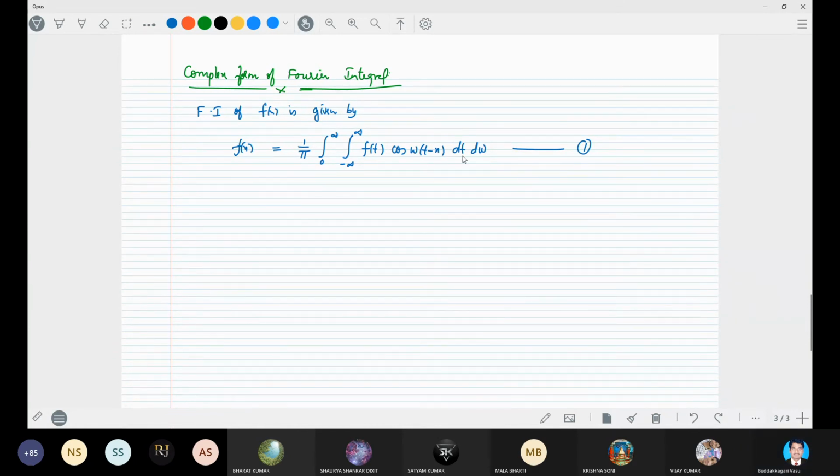So looking at the integrand with respect to omega, this integrand is an even function of omega, right?